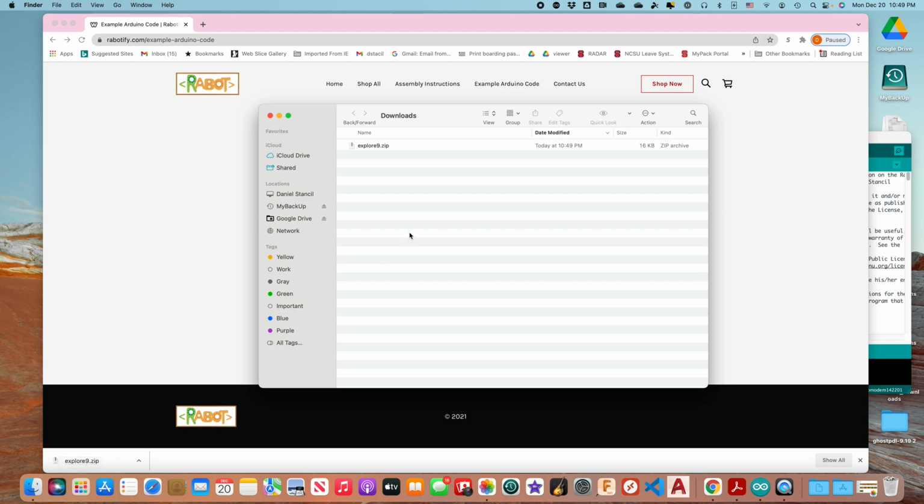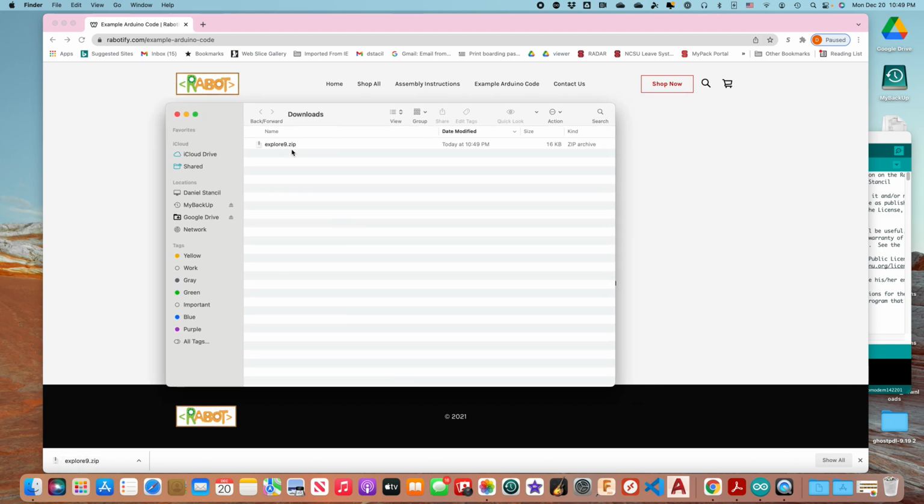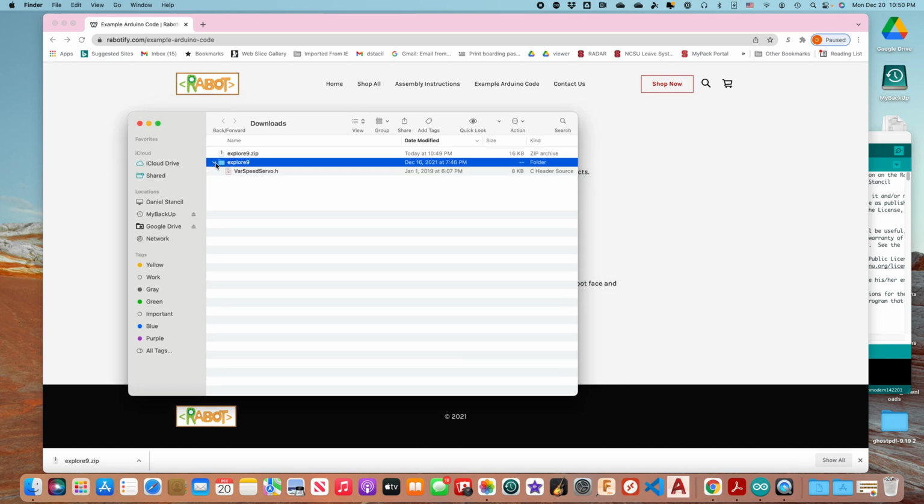If I go to my download folder, sure enough, I see here's the zip file. To unzip it on a Mac, you double click it. And you'll notice if you open it that there is a file, explore9.ino. That's the one that you're looking for to import into your Arduino IDE.